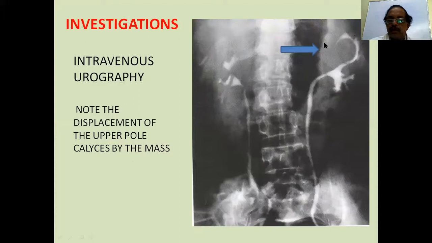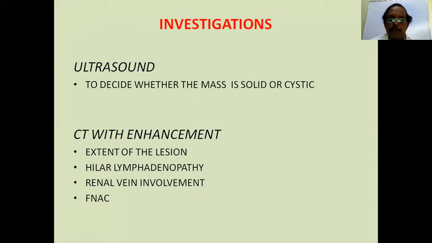See, these are all the mass, and this upper calyx is displaced. This is all a tumor. This we used to do. An important thing is you should know about the function of the opposite kidney. You are contemplating removal of this kidney. If the other kidney is not functioning properly, then you will land in trouble. So IVP is done not only to diagnose, but also to assess the functioning of the opposite kidney.